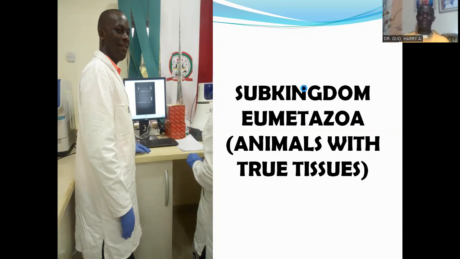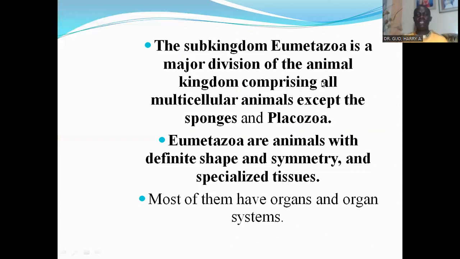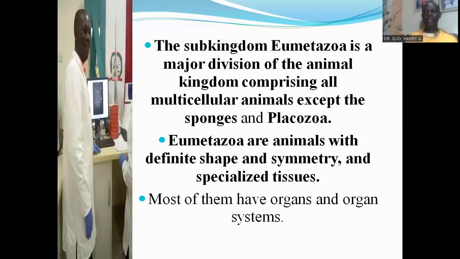The subkingdom Eumetazoa is made up of organisms that are characterized by the possession of definite symmetry and also have specialized tissues. So they comprise all multicellular animals except the sponges and the placozoa.